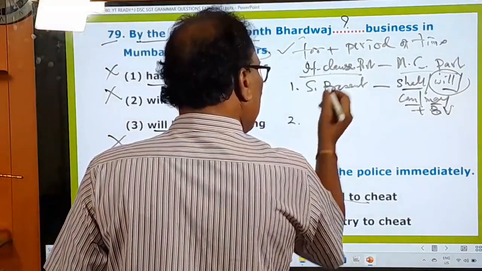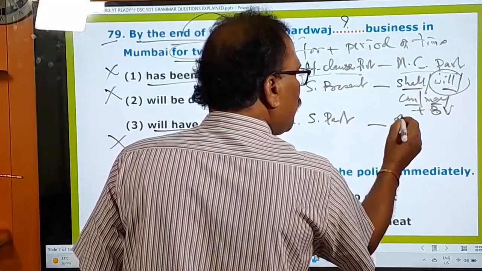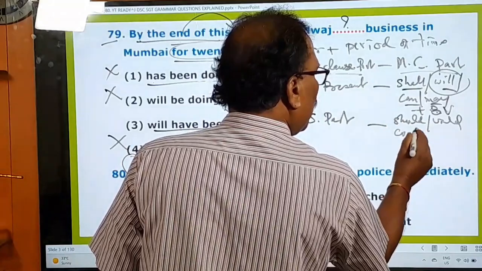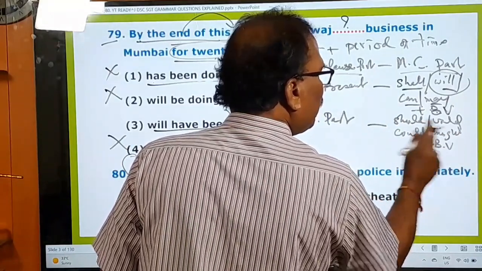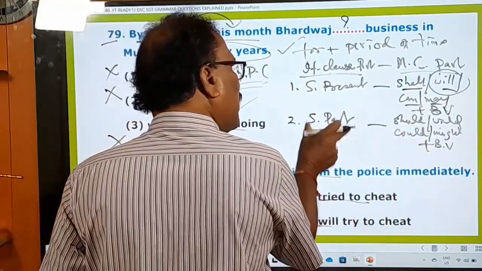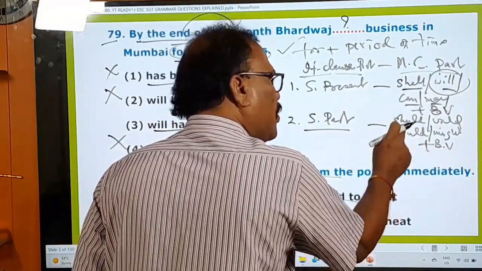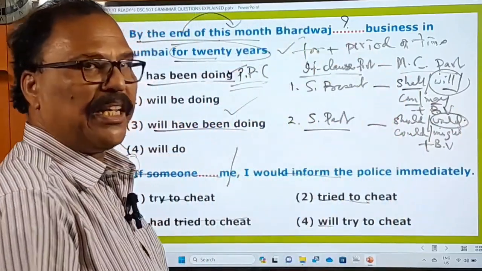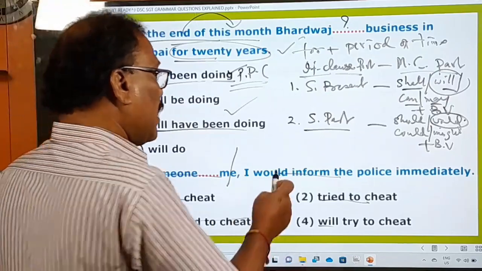And if there is simple past in the if clause part, then there must be should or would, could, might plus base form verb. After them only the base form verb is used. So if there is simple past in the if clause part, in the main clause part a sentence must be there with should or would or could or might, and preferably with would. Okay, and another pattern is also there.